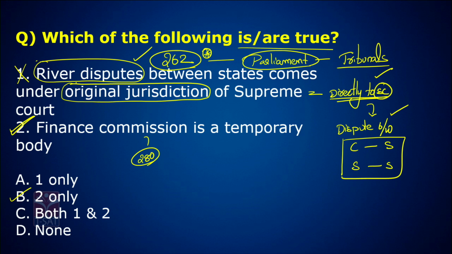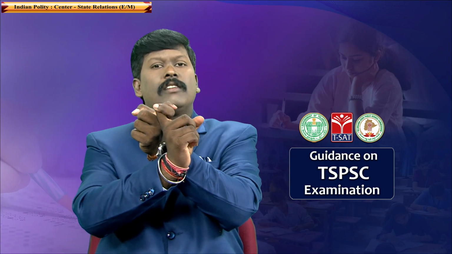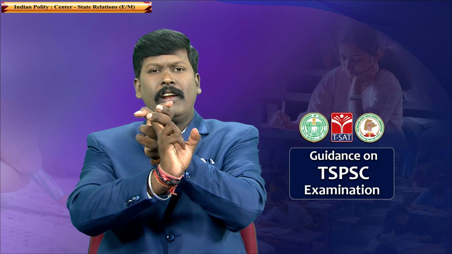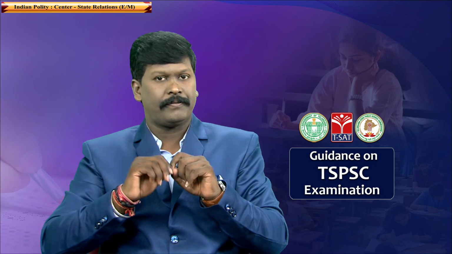Try to understand this. Original jurisdiction is when you take a case directly to Supreme Court. For example, a dispute between center and state, a dispute between state and a state, a dispute between a number of states and one state. But there are few disputes which don't fall under original jurisdiction. One, river dispute between states doesn't fall under original jurisdiction.